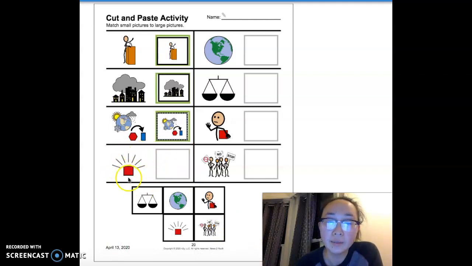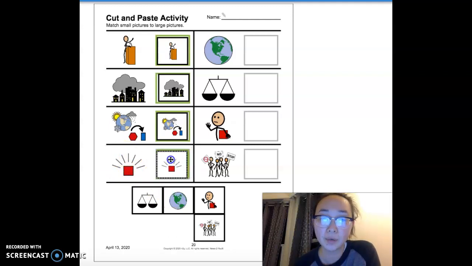Our next word here is important. That is another vocabulary word, important. So important is something that means a lot to you, that it might be something you need, like a medication, or it might be something that just means a lot to you, like jewelry or a special toy or a special blanket, something important. You see important? Right here, important.